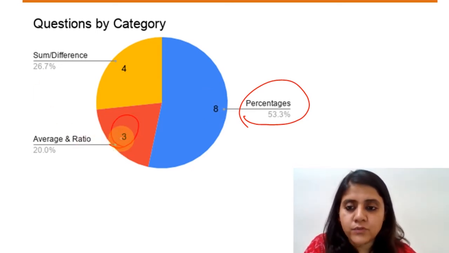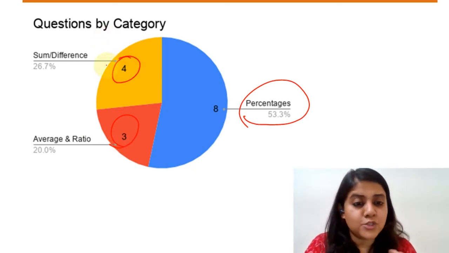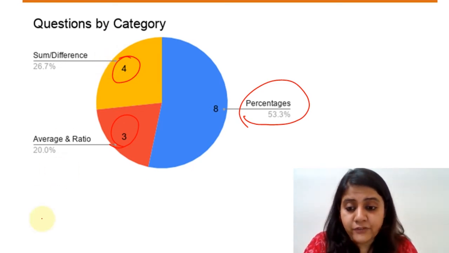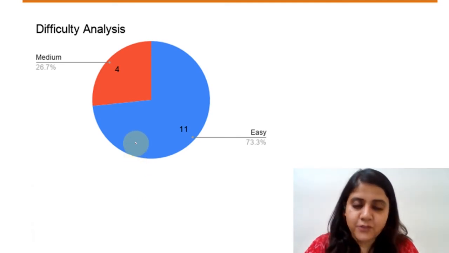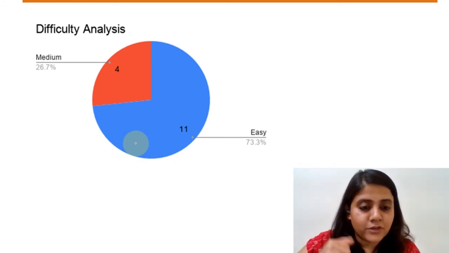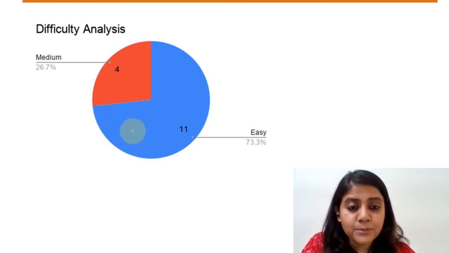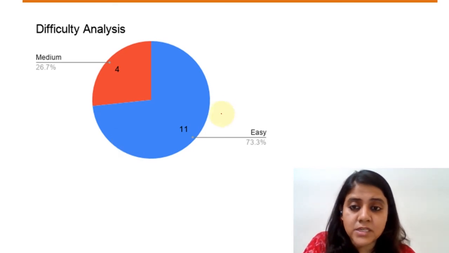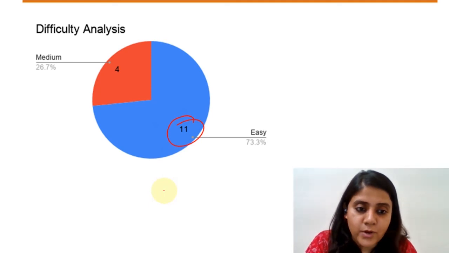Next were averages and ratio based questions. You had a few of them, and there were around 4 questions which simply asked you what is the sum of this, what is the difference of this. Overall, I would definitely say that this was a very easy section. Given the discomfort that students already have with respect to the quant section, keeping that in mind, this was definitely a very, very easy section. Even otherwise, they were fairly easy questions. Out of the 15, 11 of them were easy. There was no question that was difficult or that you couldn't do, right?